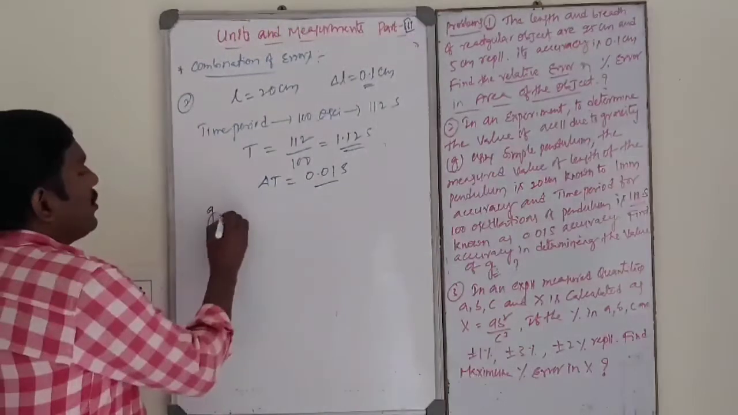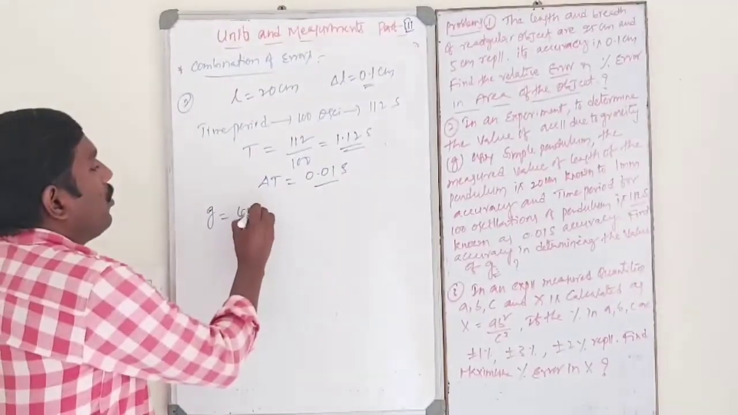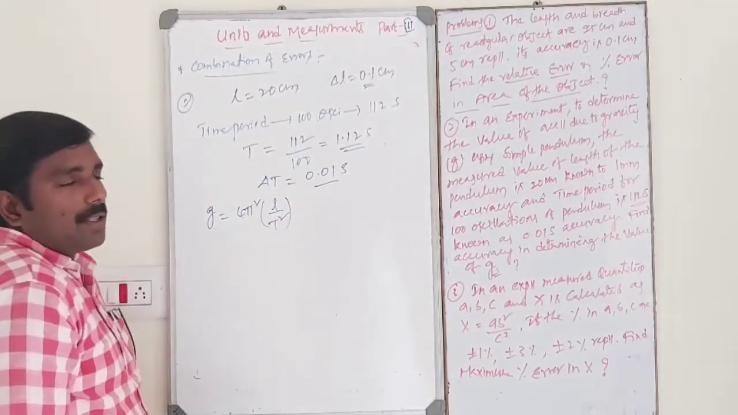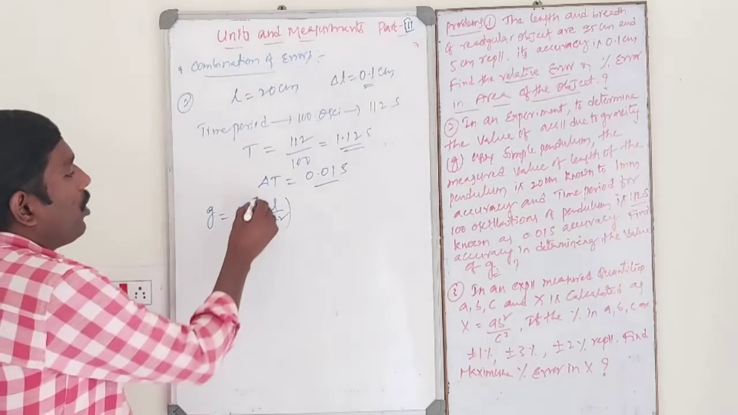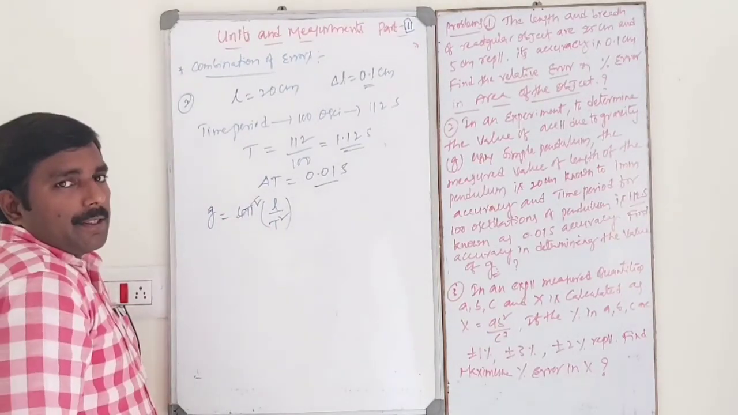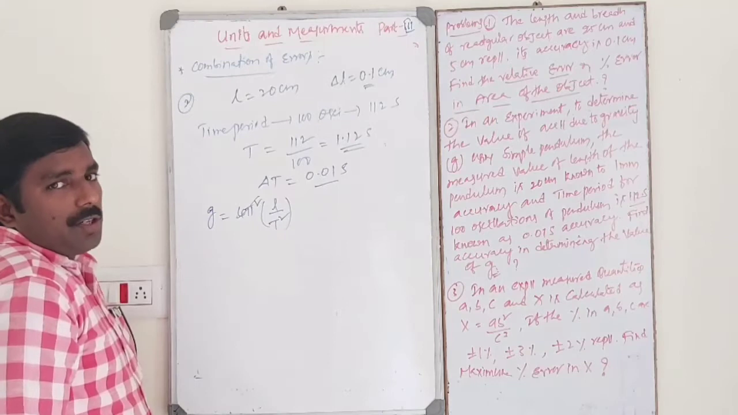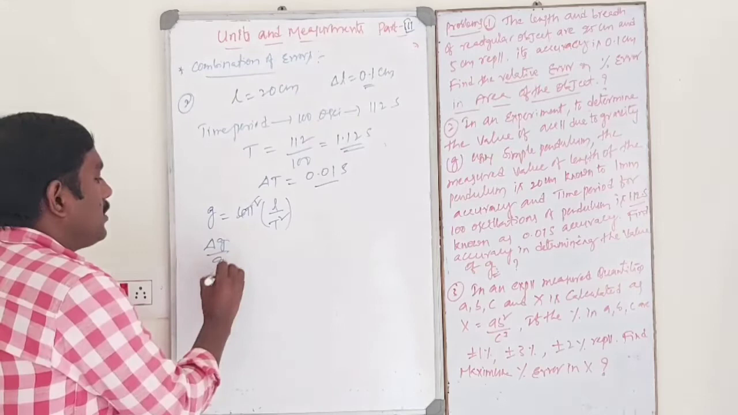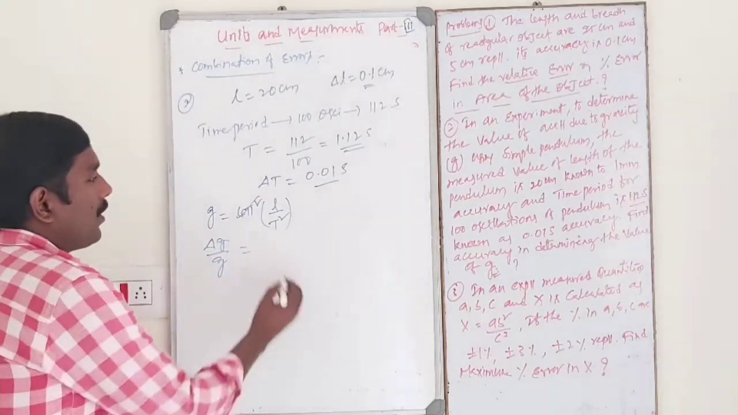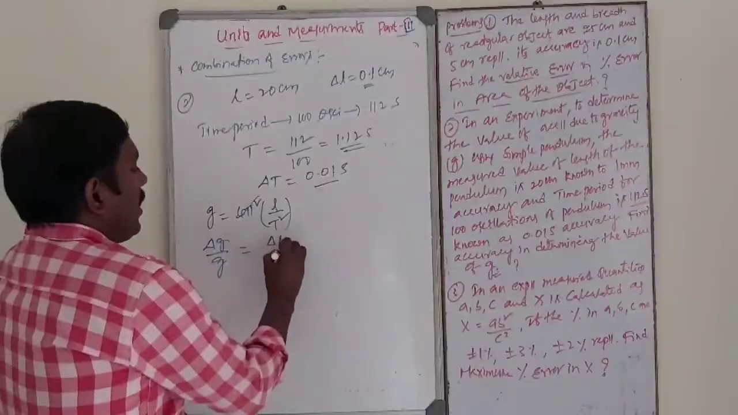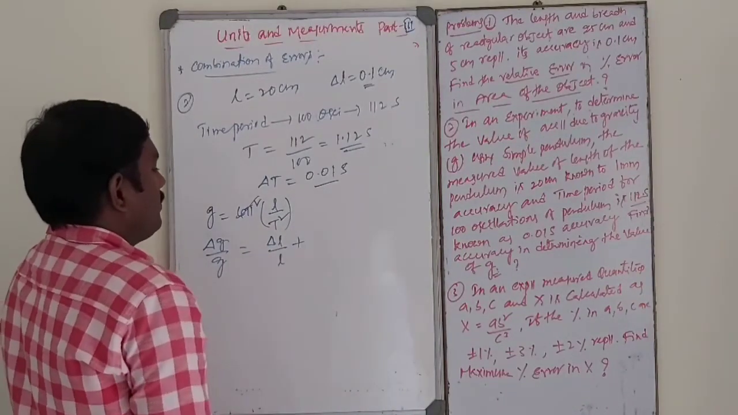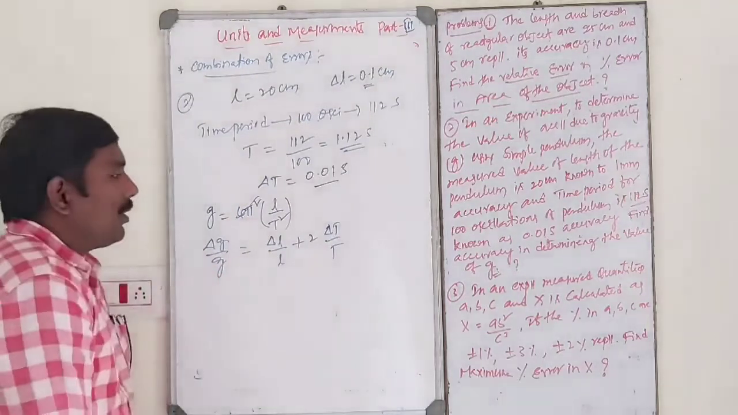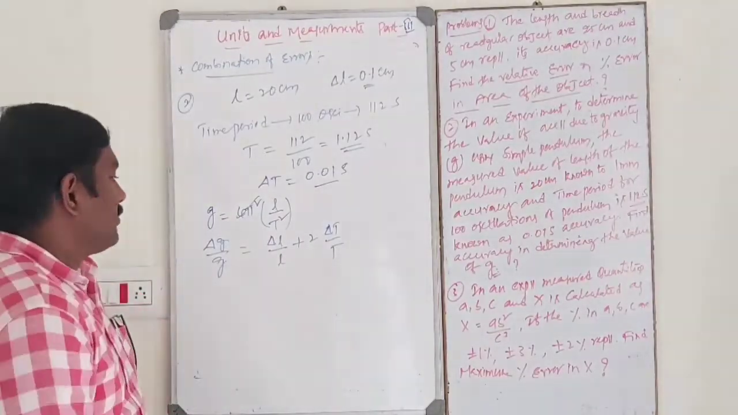By using the acceleration due to gravity formula, g is equal to 4 pi square L by T square. 4 pi square is a dimensionless, constant quantity, so it will be neglected. Then delta g by g, the maximum relative error, is delta L by L plus 2 into delta T by T.